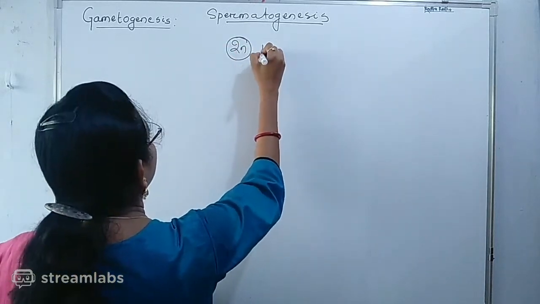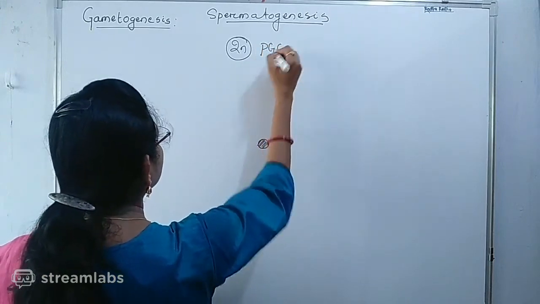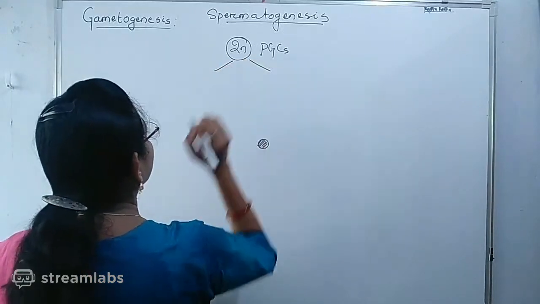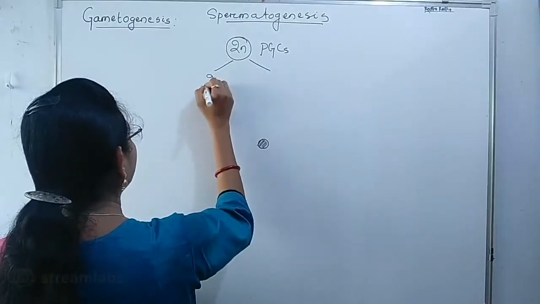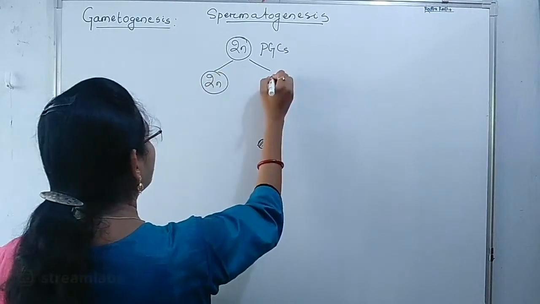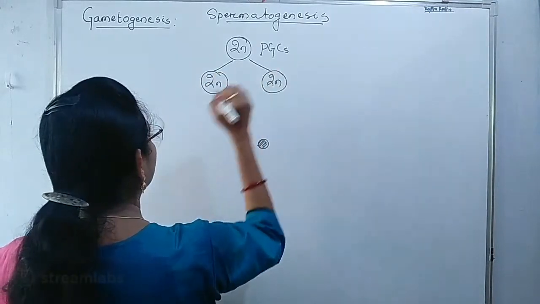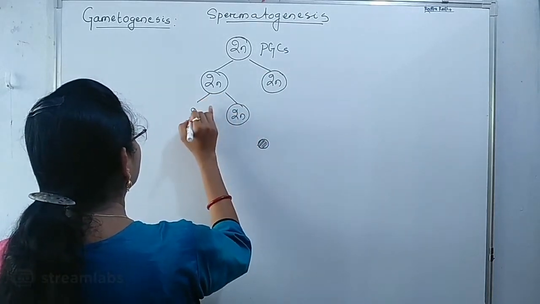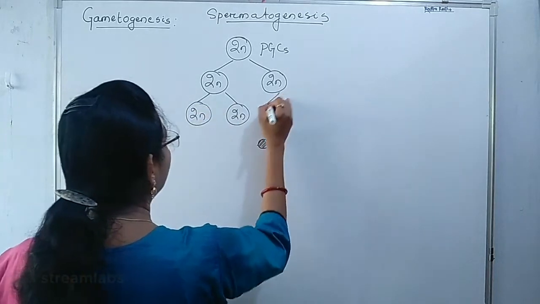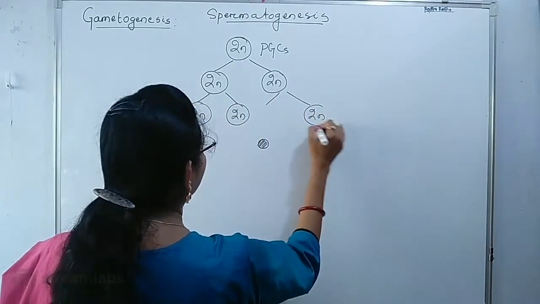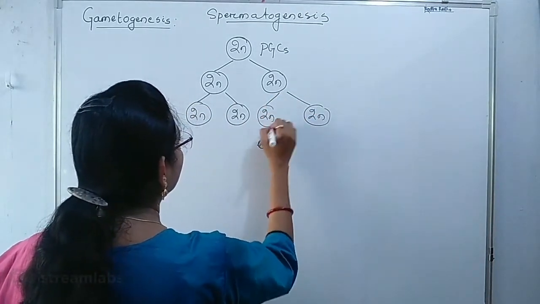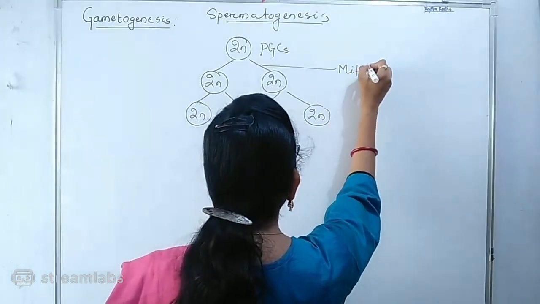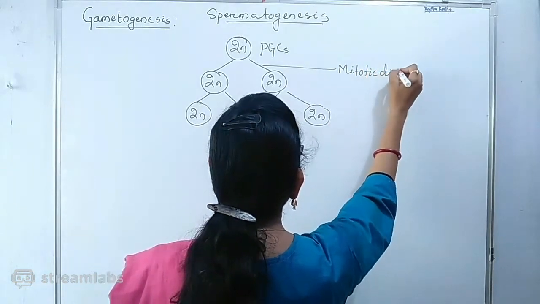Here these are the PGCs or primordial germinal cells. They divide mitotically to produce a large number of cells, they divide by mitotic division to produce